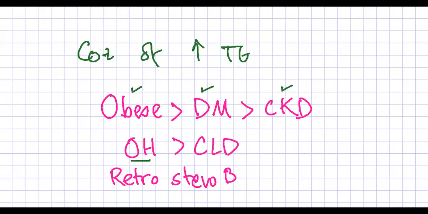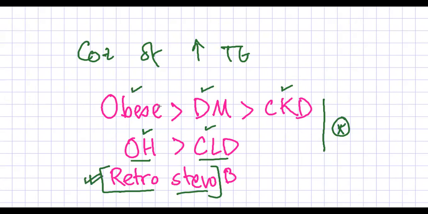And then an alcoholic person develops CLD. So the risk factors include alcohol. Anyone that takes a high amount of alcohol, or any cause of CLD or liver disease, those are causes of high triglyceride or TG levels. And then among the drugs, you have the retro-stero. So those two are the common ones. Retro-stero are also common causes of hypercholesterolemia and also causes of hypertriglyceridemia. And the B is the beta blocker.